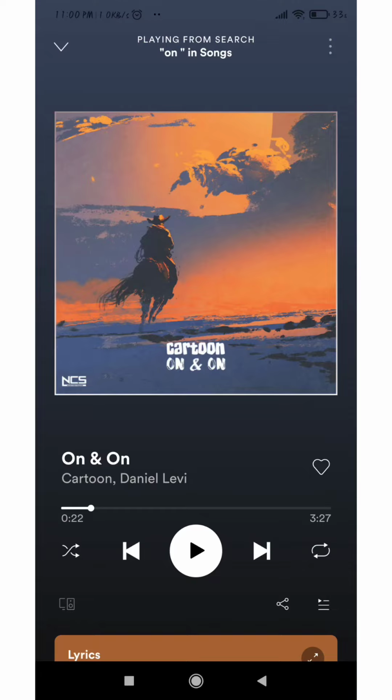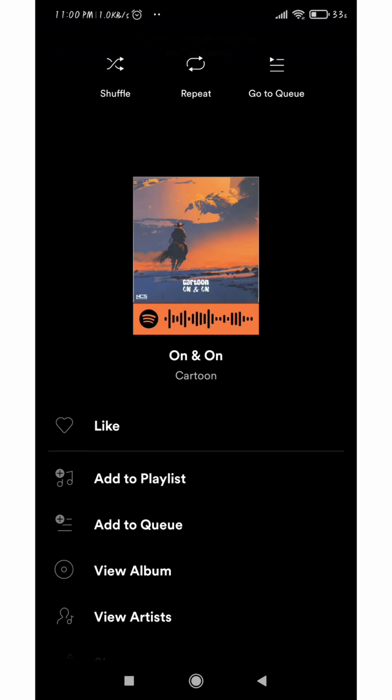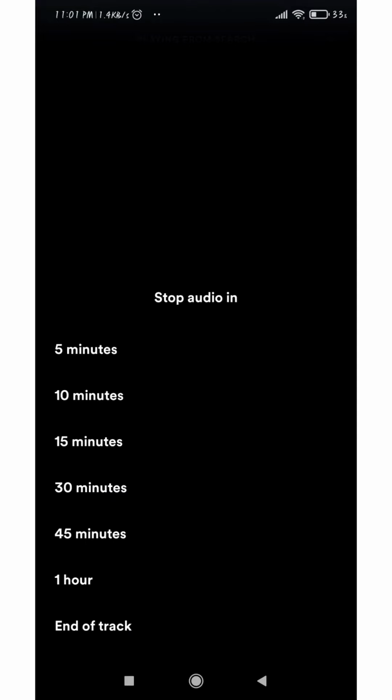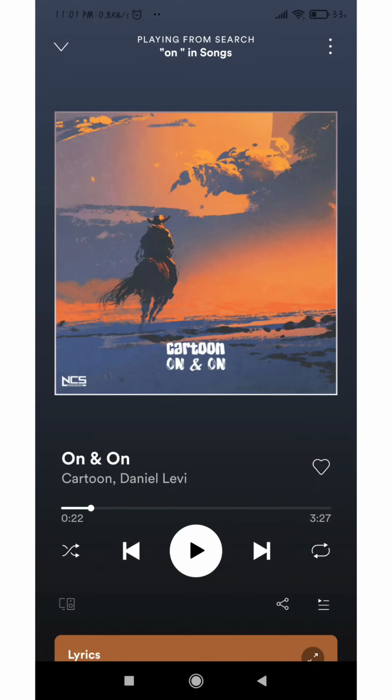And also there's another feature called Sleep Timer or Stop Audio. Again, in the triple dot button, you have to scroll down and there's an option called Sleep Timer. So you can stop the audio in 5, 10, 15, or 30 minutes based on your preference. So it'll stop the audio automatically. Once the audio stops, if you want to repeat or shuffle your song, you have to press repeat or shuffle for it. So by this, it comes to the end of the features of the Spotify app.